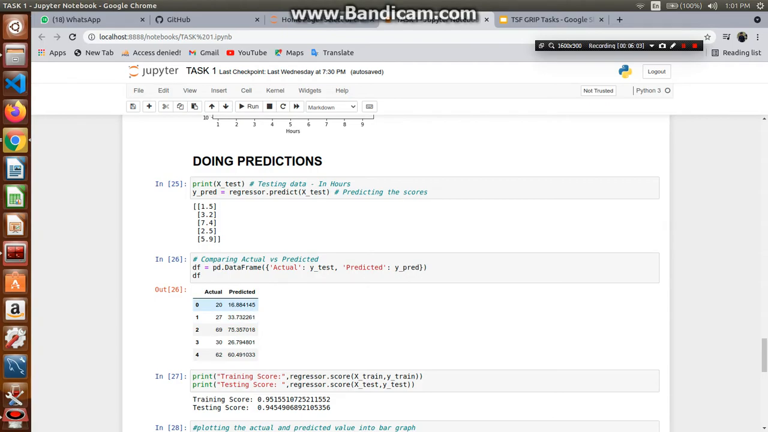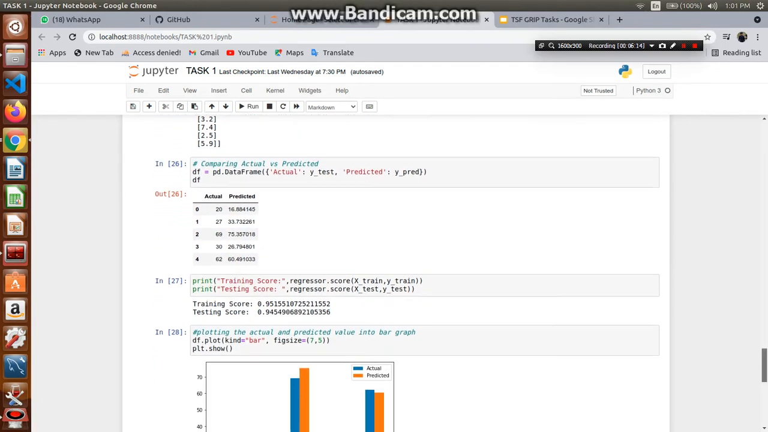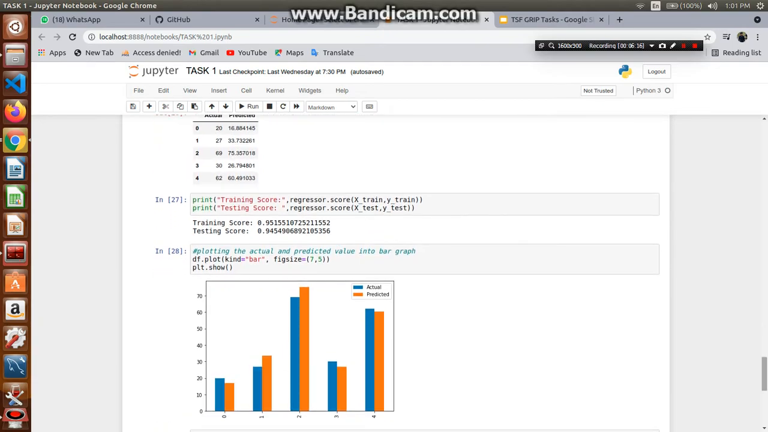So the actual value is 20, the predicted value is 16.84, the actual value is 27, the predicted value is 33. So we can see that the actual and the predicted values are somewhat close to each other. After that, we want to know how accurate our model is. So we get a training score of 0.95 and a testing score of 0.945. That is, both of them are more or less similar. So having an accuracy of 95 and 94 is good.